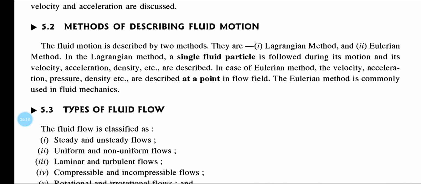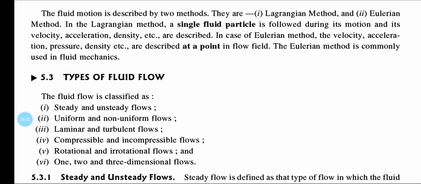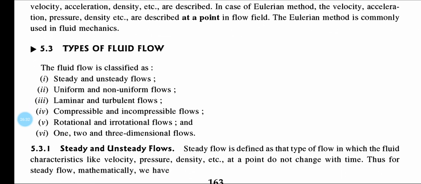In the Lagrangian method, a single fluid particle is followed during the motion and its velocity, acceleration and density are described, and in the Eulerian method, we consider only one point, and whatever fluid particle is flowing through this point, we analyze the velocity, acceleration and density.